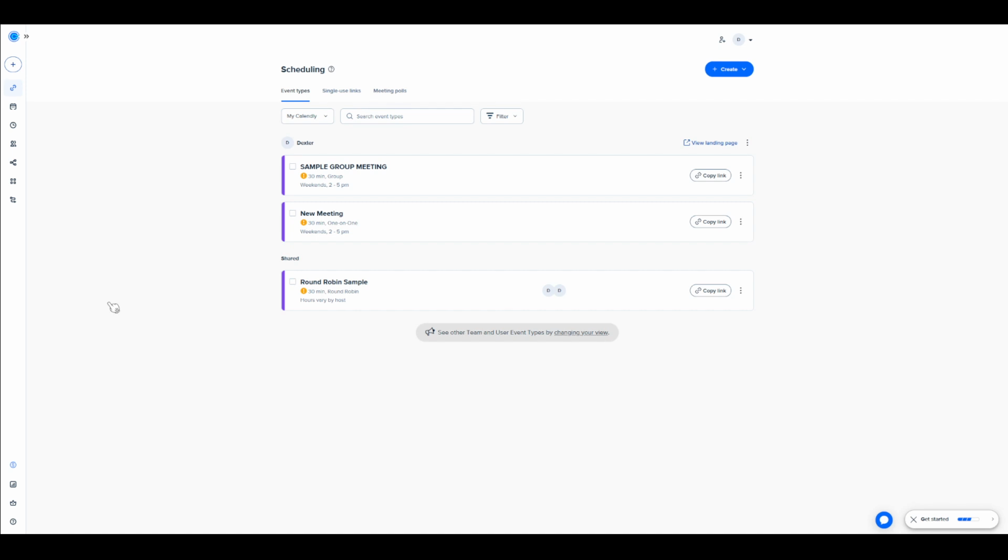On your Calendly dashboard, glance towards the left-hand sidebar. Here, you'll notice a collection of icons, each representing different features. Locate the icon resembling a branching workflow. This is your starting point, so go ahead and click on it to begin creating a new workflow.